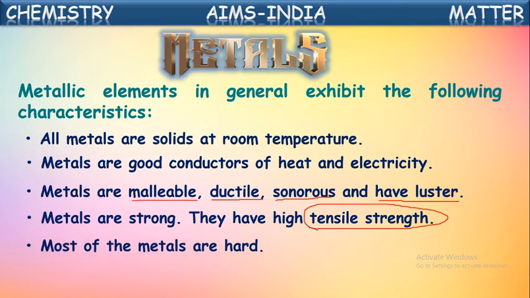Most of the metals are hard. Yes, we said at the starting itself, metals are hard solids. We cannot compress them. Metals have high densities. Yes, they will be heavy. Almost all metals are heavier. They have much density. So these are the generalized properties of metals. The elements which possess these properties will come under metals.